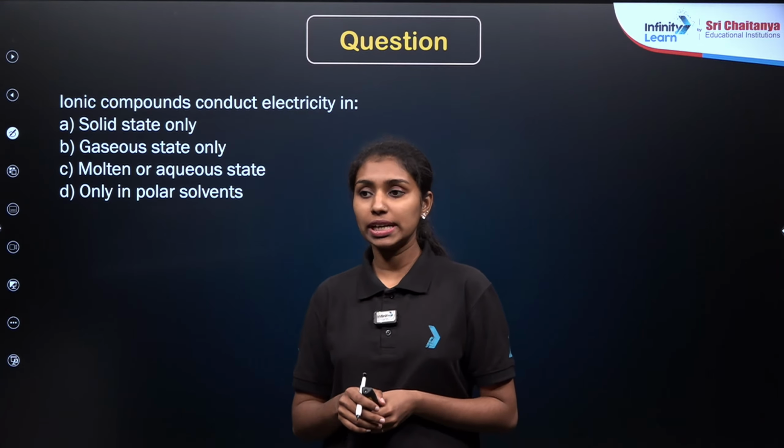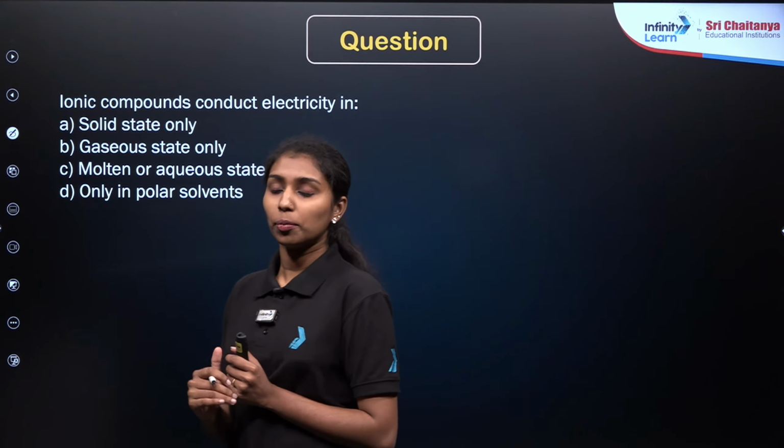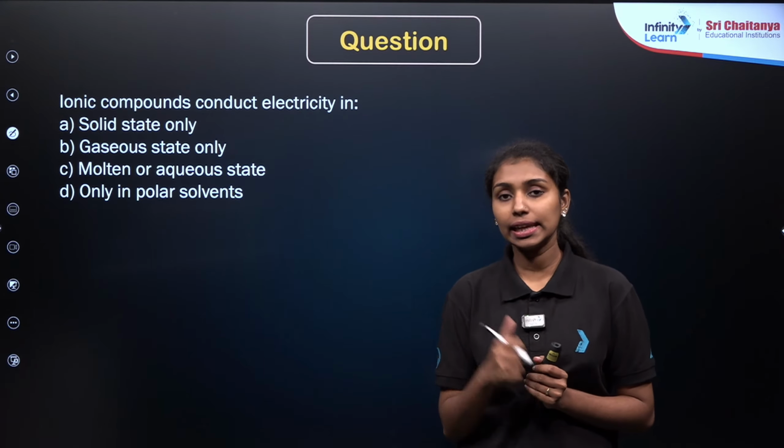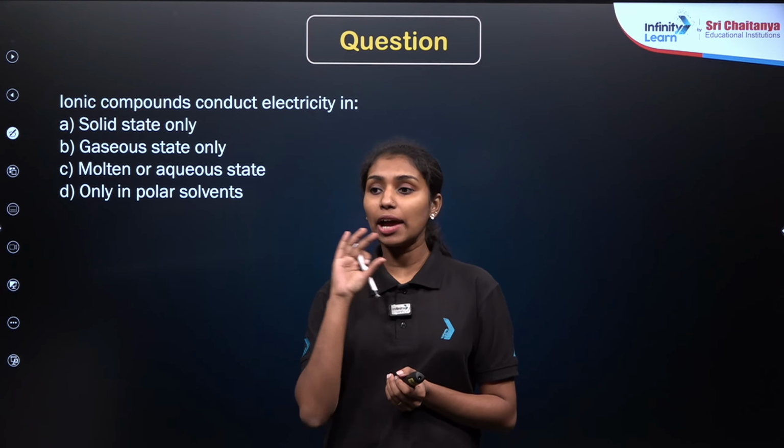Okay, ionic compounds we have already seen, right? Cations and anions are forming. Metals are losing electrons to form cations, and non-metals are gaining electrons to form anions. So they are forming an ionic compound, right?